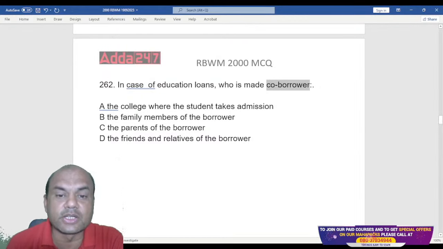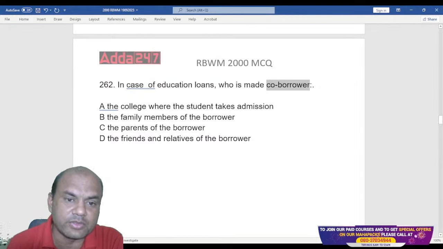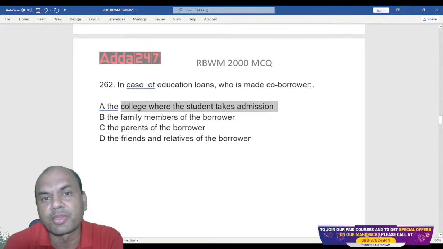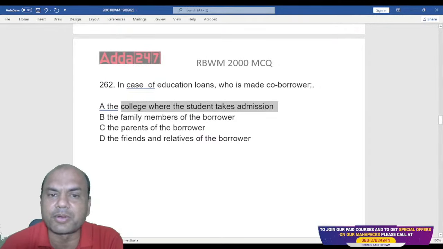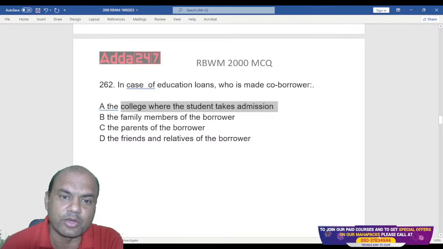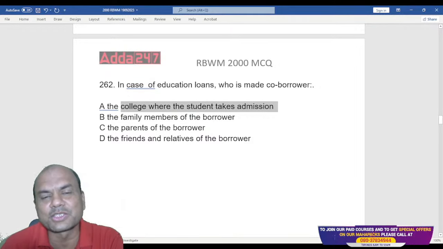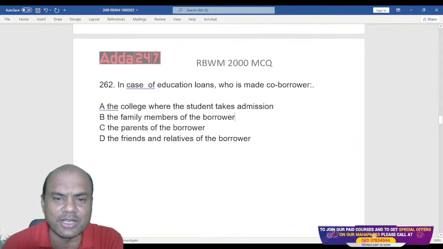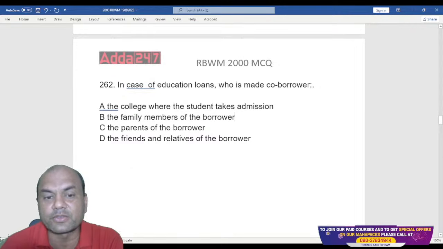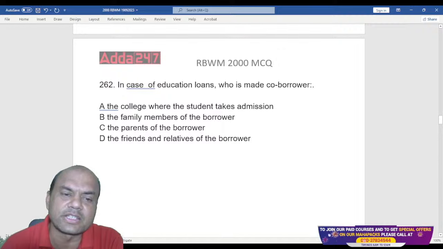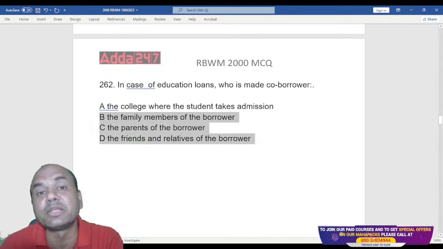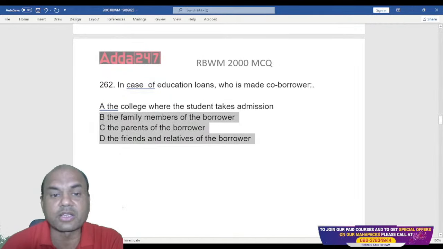So whom do we take as the co-borrower? The college where the student takes the admission. My God, the college where the student takes the admission. This college will go bankrupt. There are, let's say, 1000 students in any college. Suppose the college becomes the co-borrower to these students. College will go bankrupt, right? So that is out. Family members of the borrower, the parents of the borrower, friends and relatives of the borrower, near and dear ones. See this, B, C and D. All of them are similar answers. But what is the correct answer then?